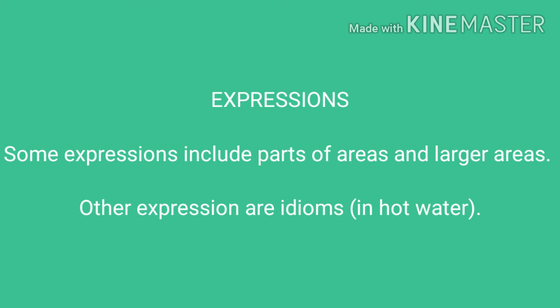And some expressions include larger areas, like country, city, any kind of larger areas. And some include parts of areas, like smaller precise areas. For that purpose we use these kinds of things, also including expressions. But because we don't know that those are expressions, we get stuck, we get confused. So expressions basically is this thing. Now come towards the examples.